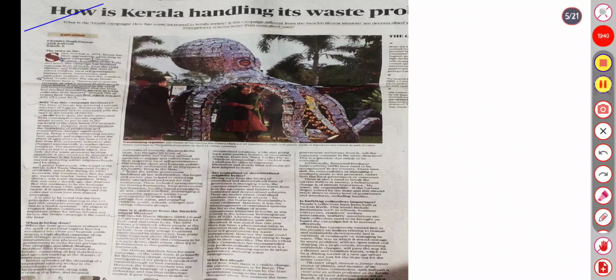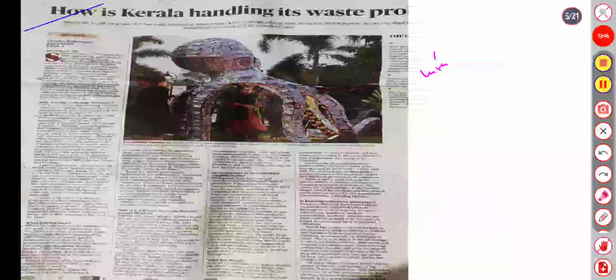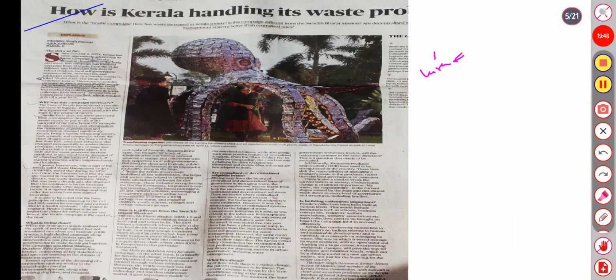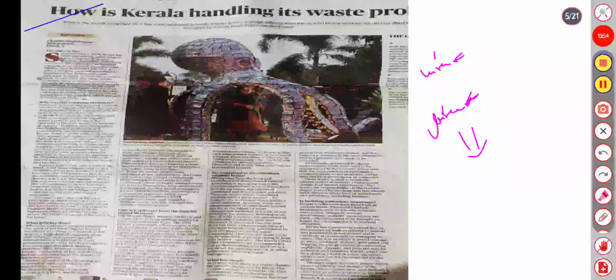So here the latest campaign is Viruthi, the meaning of cleanliness. I'm just highlighting the important one. What is Viruthi? Viruthi is... I don't know why I'm not able to write it. It's cleanness of body.